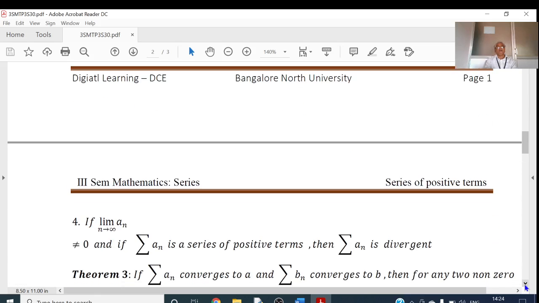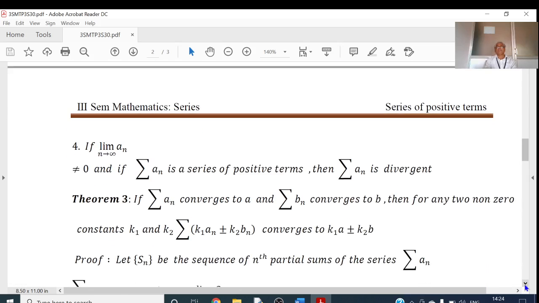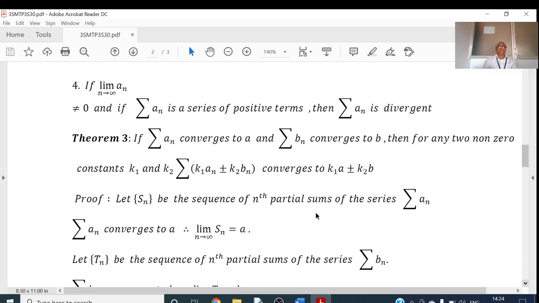Next we go for one more theorem. If sigma An converges to limit A and sigma Bn, this is another series, converges to B, then for any two non-zero constants K1 and K2, summation of K1 An plus or minus K2 Bn converges to K1 A plus or minus K2 B.